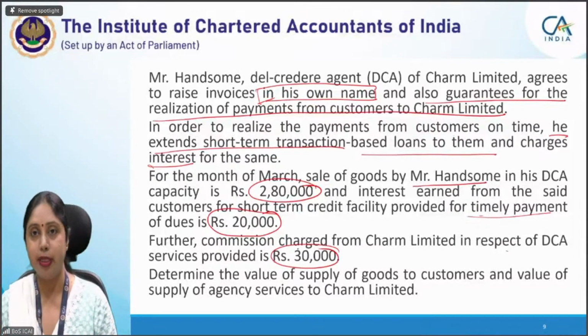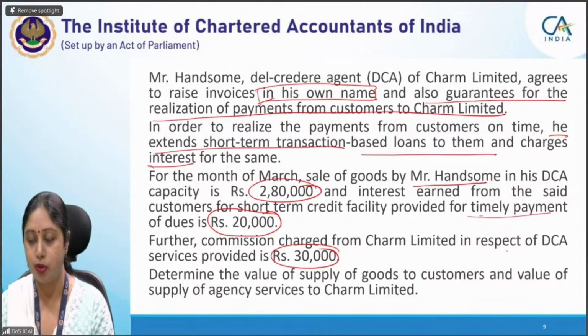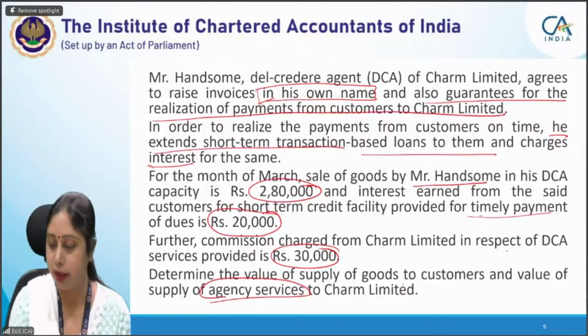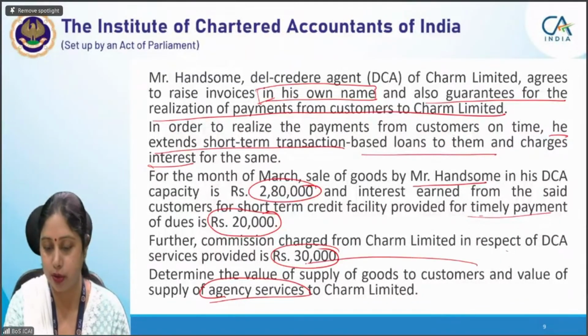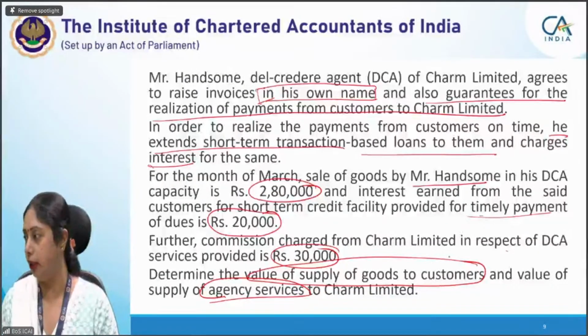So he must have got commission also. In the previous question, we have not taken into consideration the commission which is charged by the agent from his principal. In this del credere agent question, we have taken the commission also. Determine the value of supply of goods to customers. What will be the value of supply of agency services, and what will be the value of the goods he has supplied to customers? You have to find both in this question.